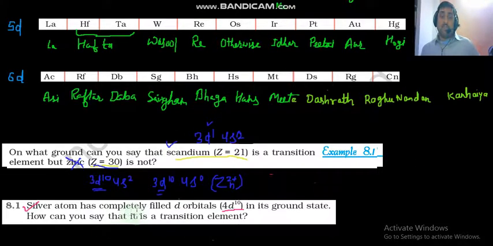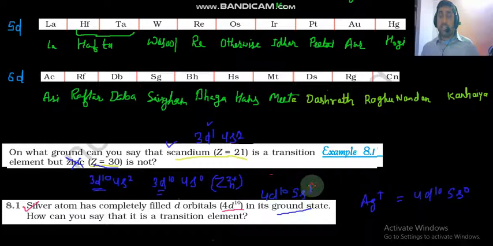Next question: silver atoms have completely filled d orbitals, that is 4d10 in the ground state. How can you say that it is a transition element? Now silver has two oxidized states, one is Ag+. In Ag+ again it has 4d10 5s0. In the ground state it contains 4d10 5s1. This one electron from the s subshell gets shifted to the d subshell. That's why d becomes d10.